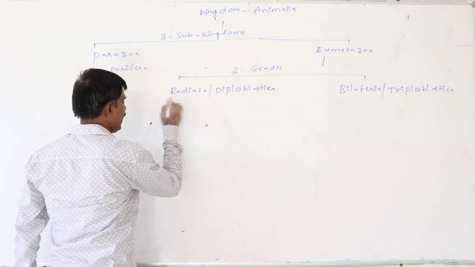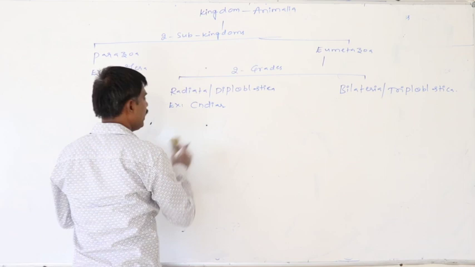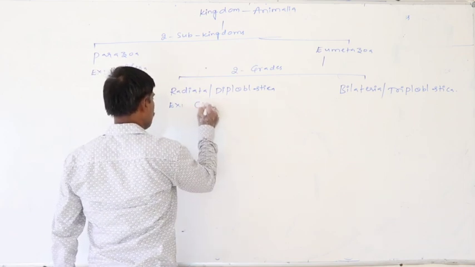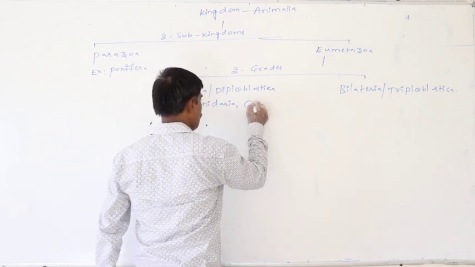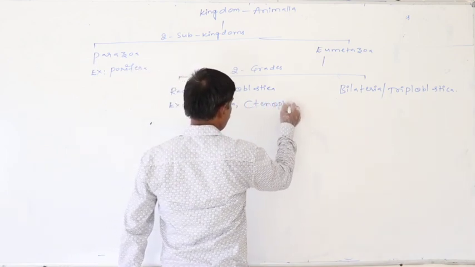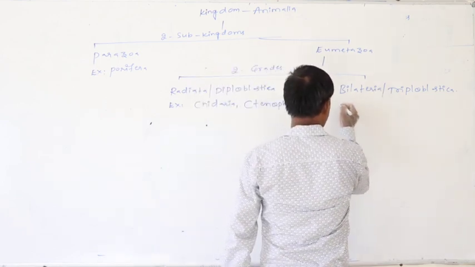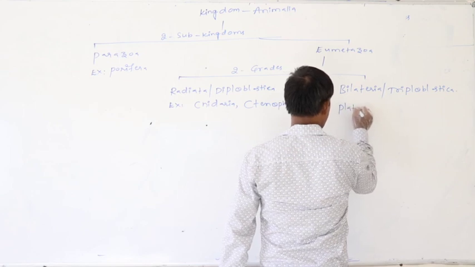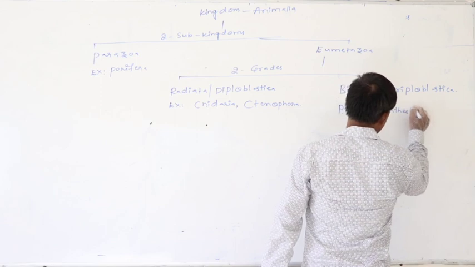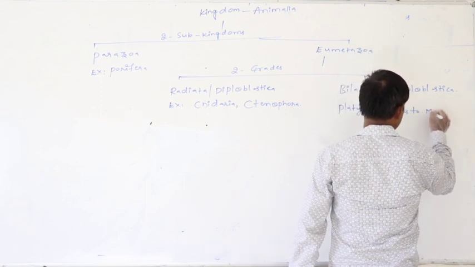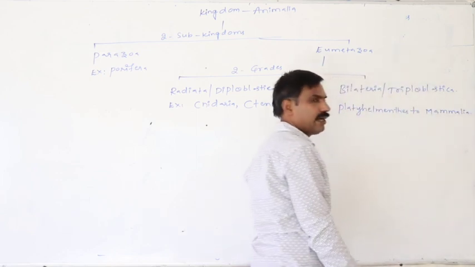Better examples for Radiata are Cnidaria and Ctenophora. Better examples for Bilateria are Platyhelminthes to Mammalia.